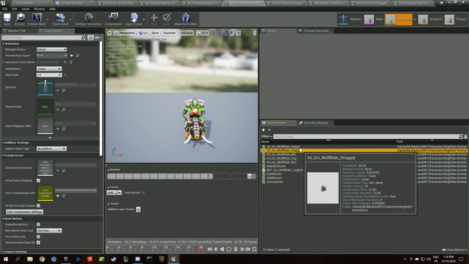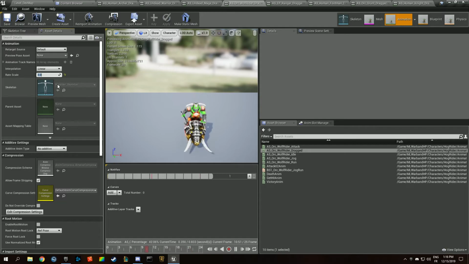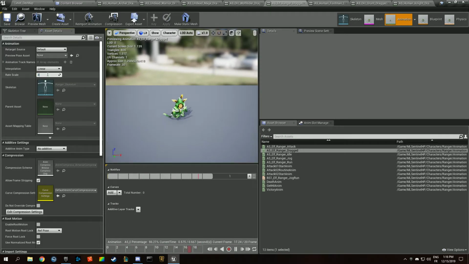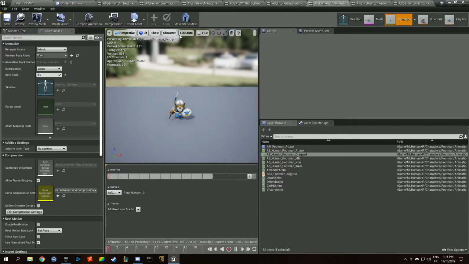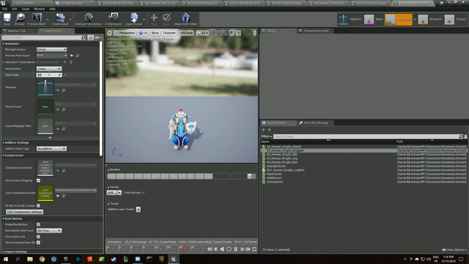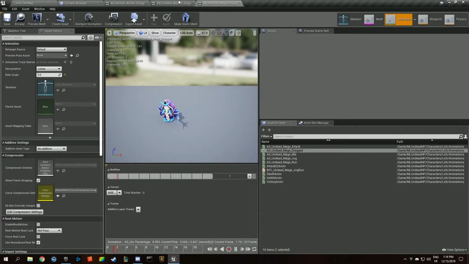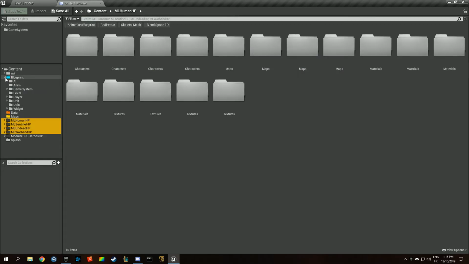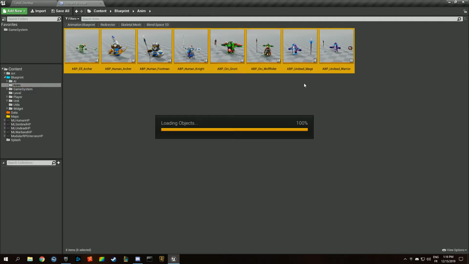Strange that it was already scaled, but we don't care. We're going to put that to 4, for instance. That guy 3, 3, 3, and 4. Okay, so he scaled. The guy who made the asset scaled the run animation of all the knights apparently. So we have this. Now we just need to go back to our anim blueprints, open them up, and modify the animation it is using.